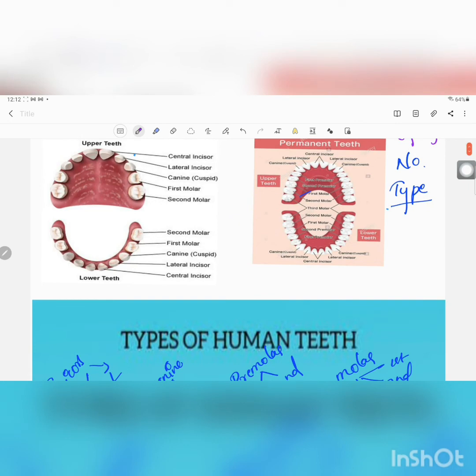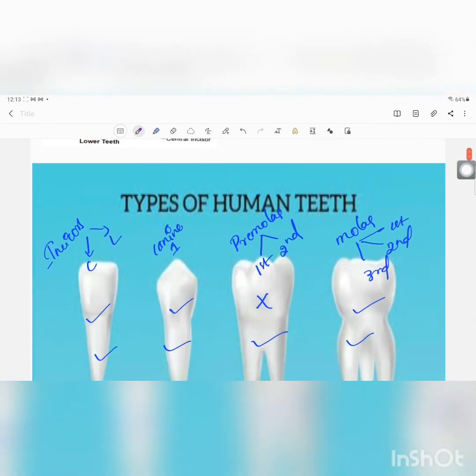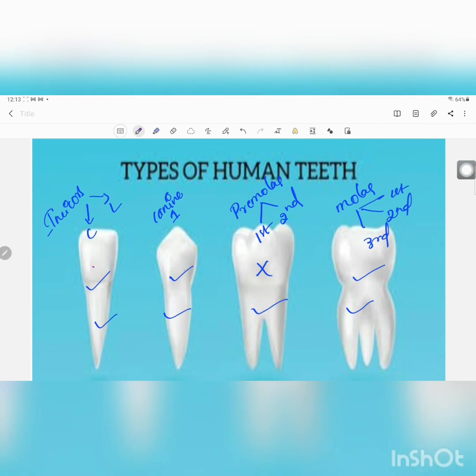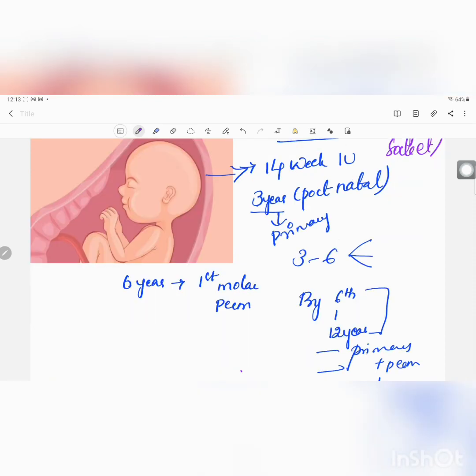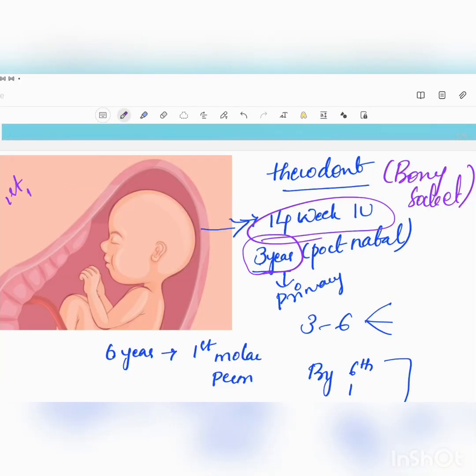The difference between the primary and the permanent teeth is mainly the type and the number of teeth, right? Incisors, canine and the molars. We won't see any premolars in the primary dentition, but we only see them in a permanent dentition. Thecodont is a term which means the teeth are placed in the bony socket. The primary teeth begin their formation by the 14th week of intrauterine life. It is going to end its eruption in the oral cavity by 6 years. The first tooth to erupt in the oral cavity is the mandibular central incisor, which is a primary tooth.